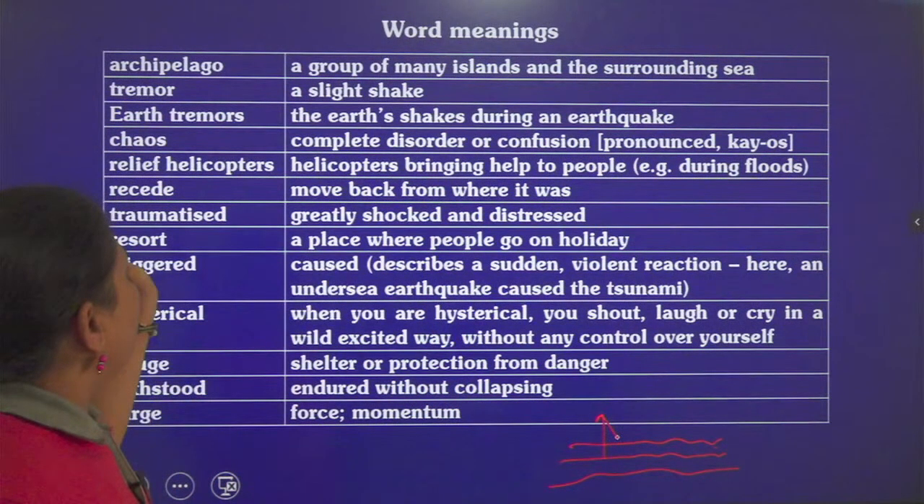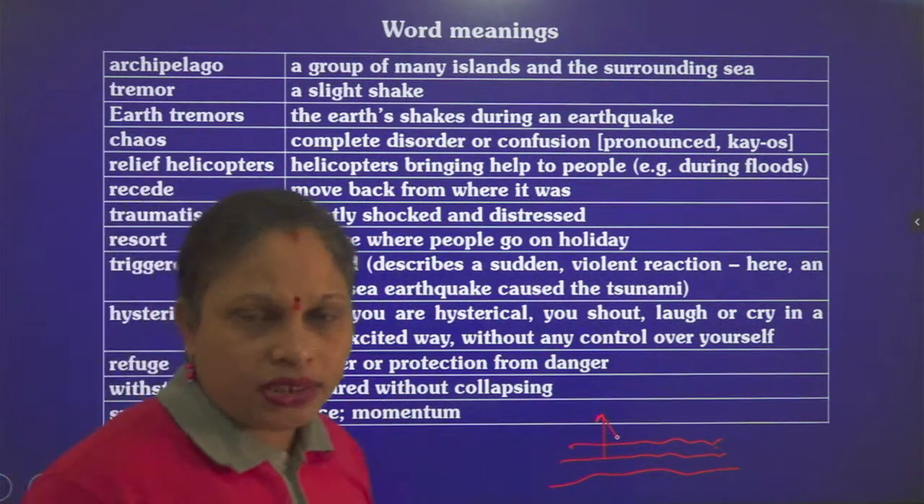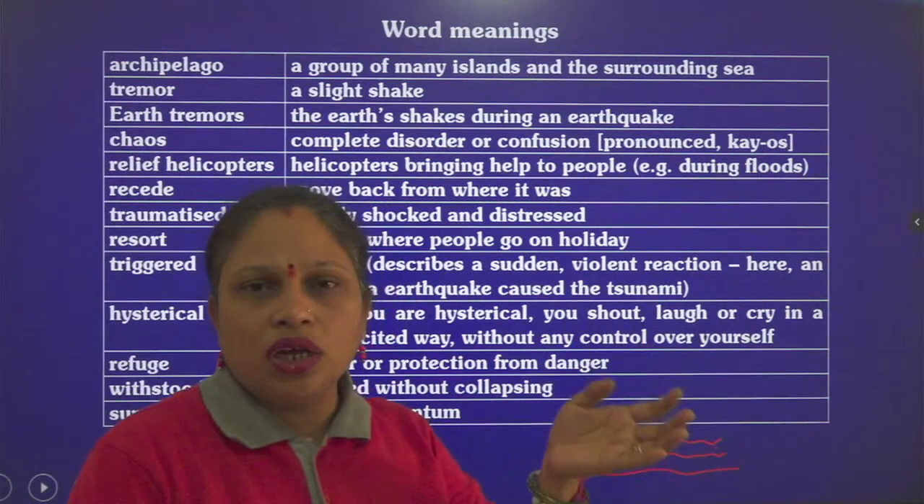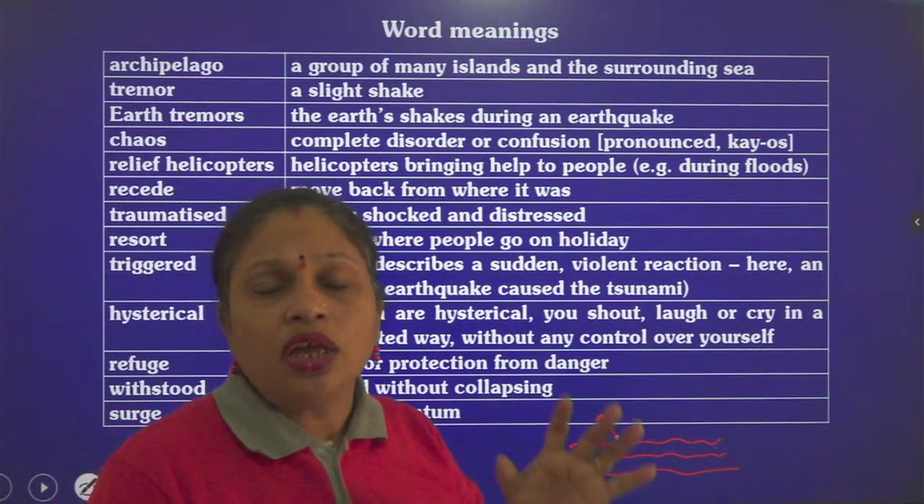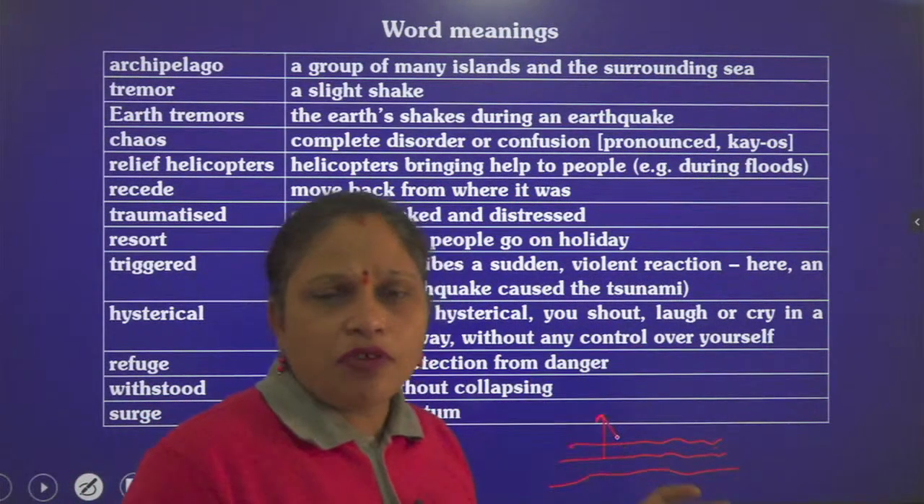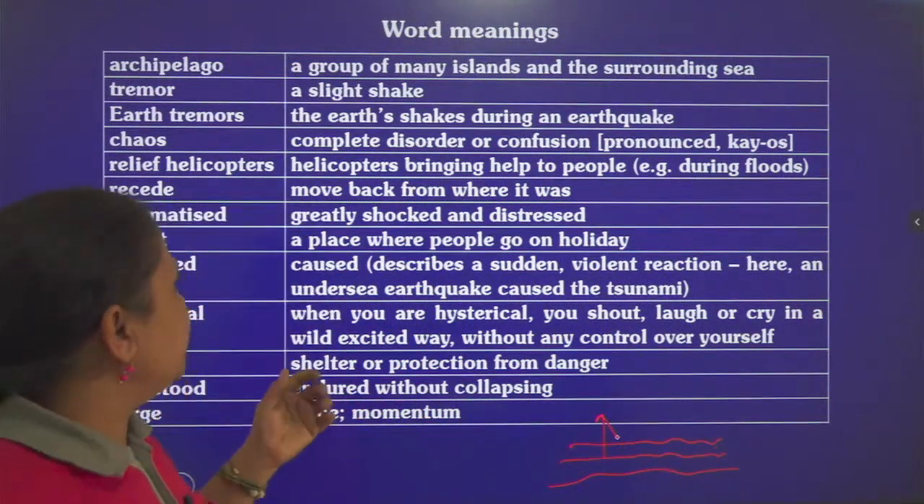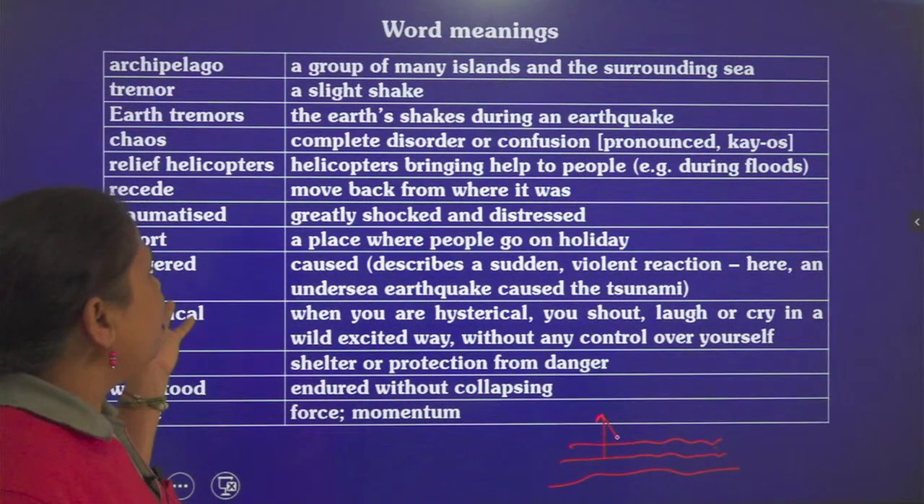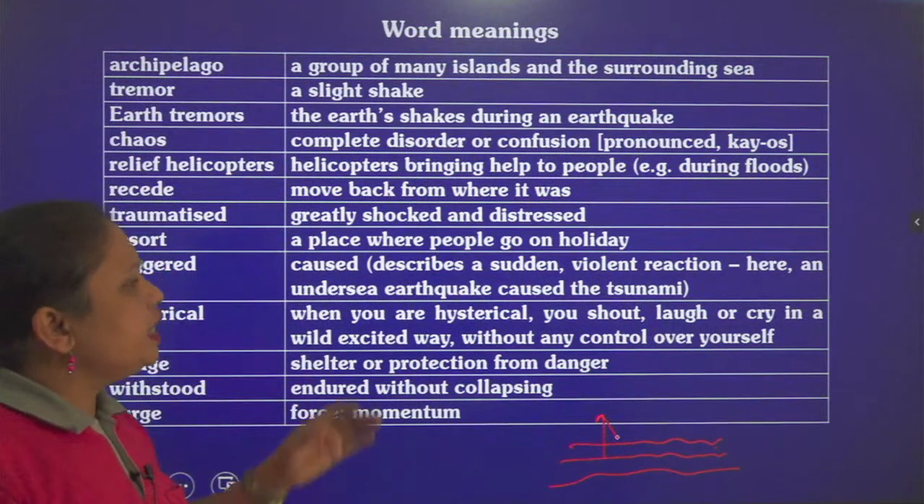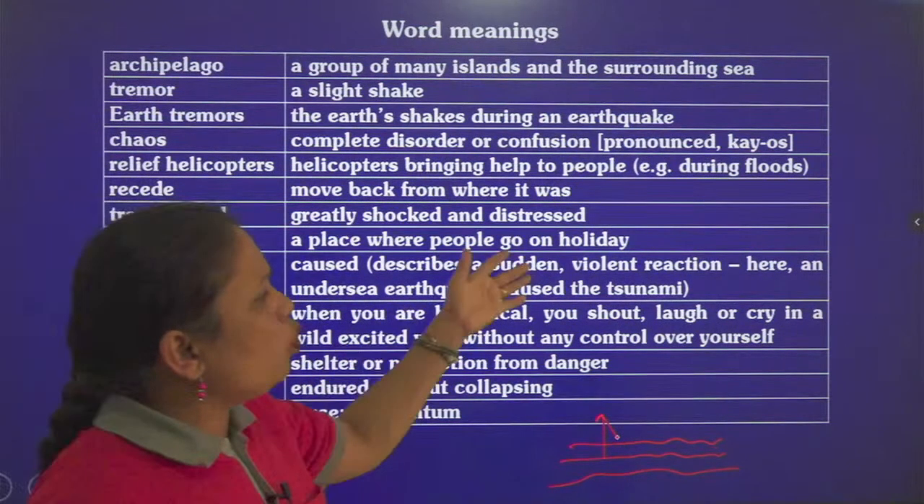Resort, a place where people go on holidays. We know they book the big hotels and 5-star hotels, 3-star hotels, or simple hotels even, to stay for some time so that they can enjoy their holidays in that place. And triggered means caused. Here it describes a sudden violent reaction.